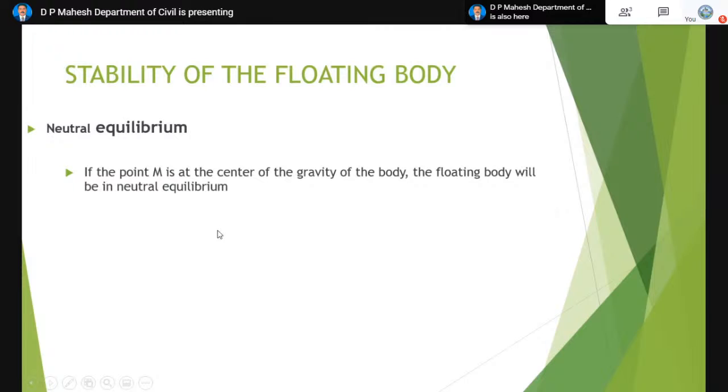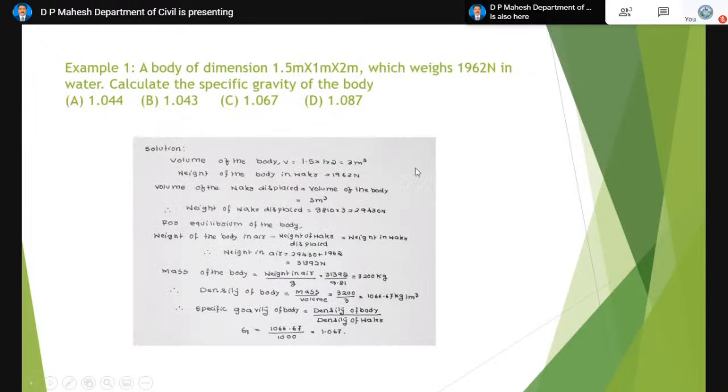Now coming to neutral equilibrium. In case of neutral equilibrium, like in the submerged bodies, here also the point M and the center of gravity are at the same point. Now we have one example.